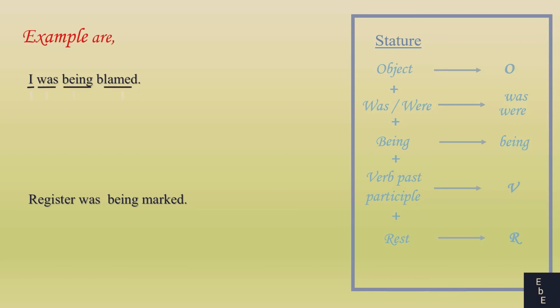In the first sentence, I is the object, then use was, then use being. Blamed is the verb past participle. In the second sentence, register is the object, then use was, then use being. Marked is the verb past participle.